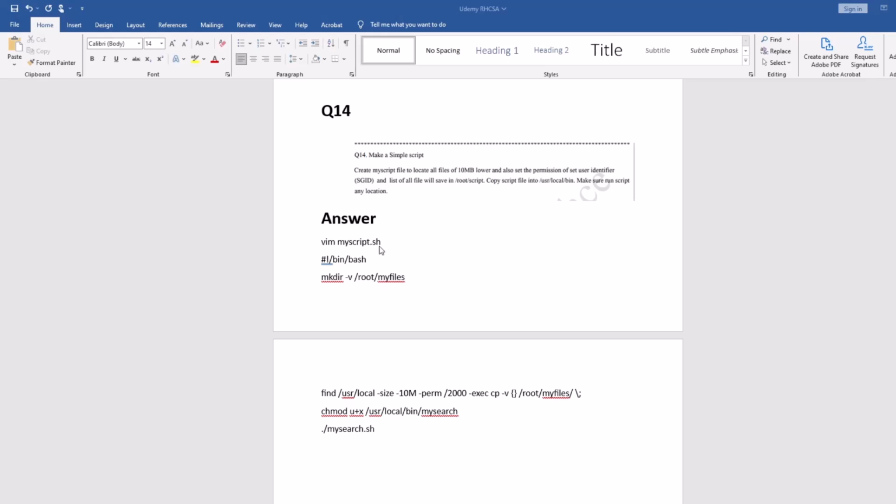You just have to write, create my script. Whenever you write a bash script, you have to define the environment. So this one will create a directory, and then you have to find all the files which are lower than 10 MB and put them into my folder. Then you have to give execute permission to the users. That's it. That's a simple script. I'm not going to write it down and show you, but you can do it with your practice. You can stop the video and write it by yourself.